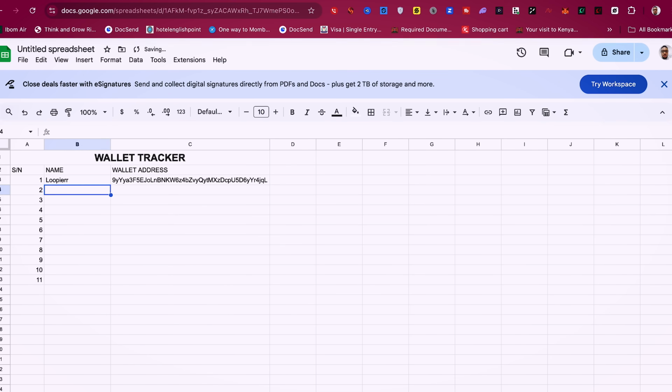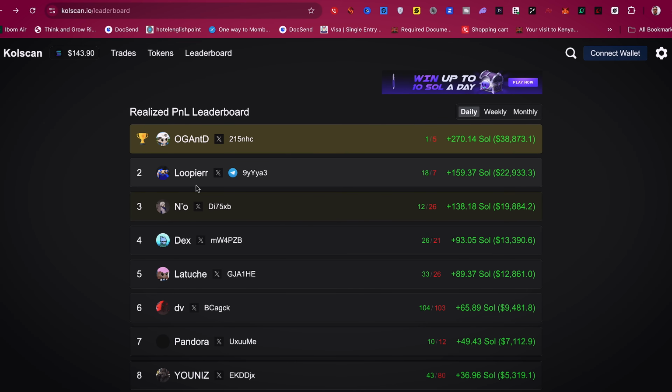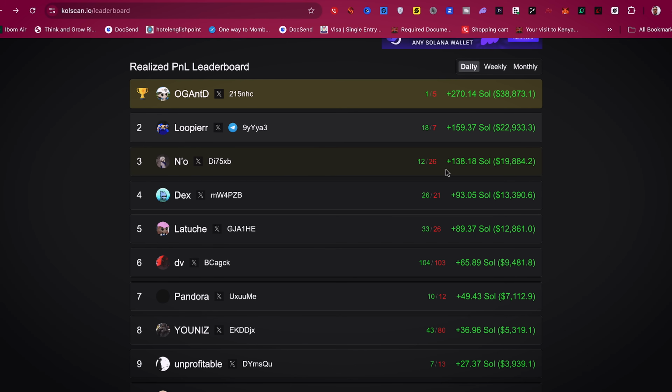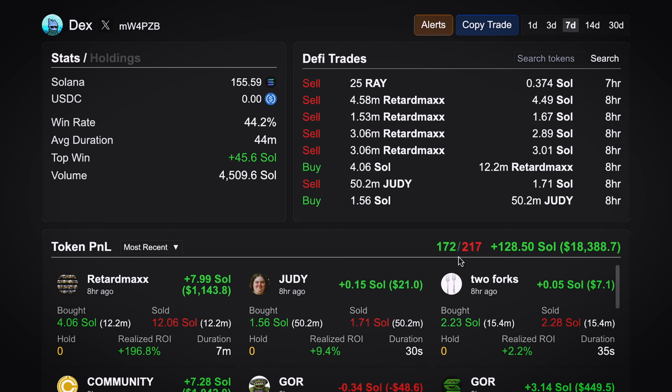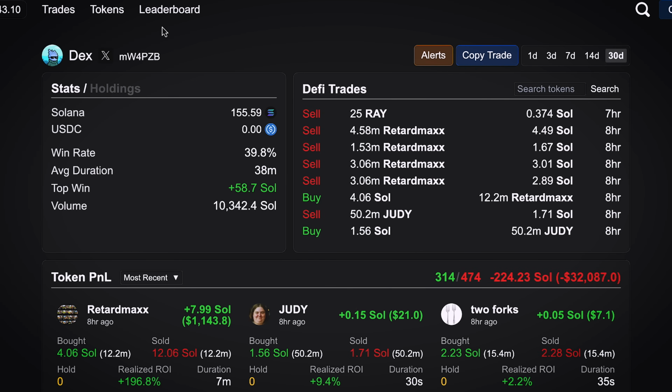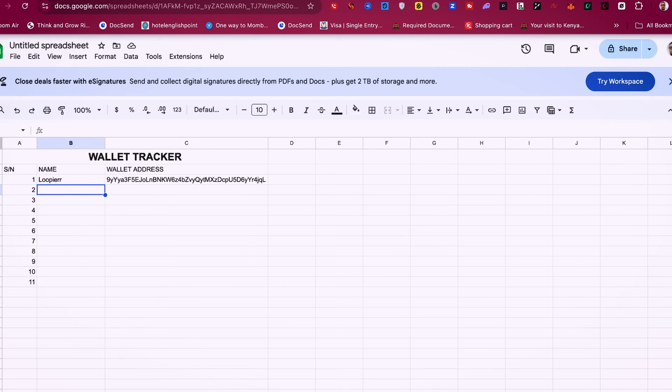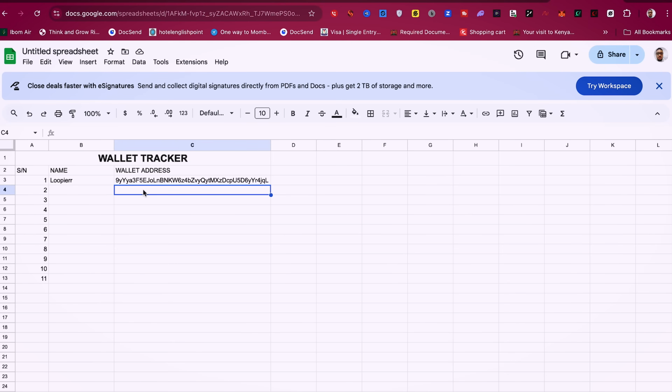All right, so I'm going to use the same method to get multiple wallets. You can use this to check out the next person. Let me check out this guy right here. You can see this guy has won 172 trades and he has lost 217. You can see his average holding time. Like I said, this is on 7 days, and you can customize it to wherever you want. His average holding time is 38 minutes, and you can see a bunch of trades he has taken recently. If this actually falls under your category, you just copy it, come here and paste it. His name is Dex, so you just write it right away.